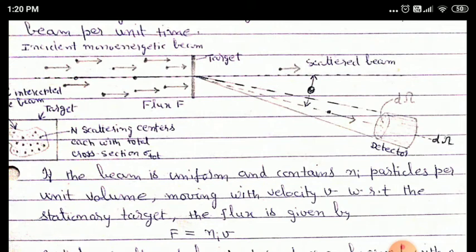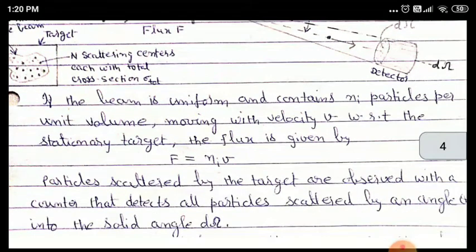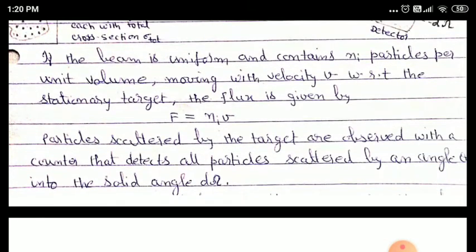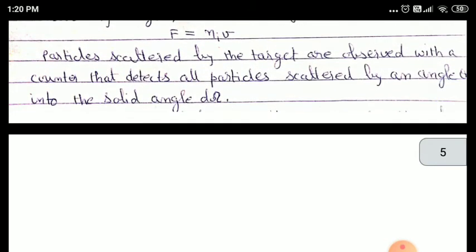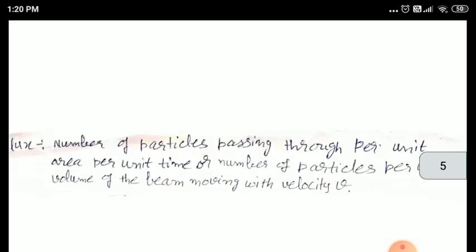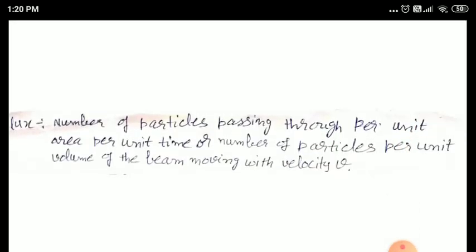Now, if the beam is uniform and contains Ni particles per unit volume, moving with velocity v with respect to the stationary target, the flux is given by F is equal to Ni v. Flux again can be defined in a very simple way: number of particles passing through per unit area per unit time, or number of particles per unit volume of the beam moving with velocity v.